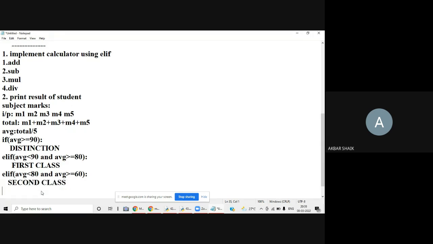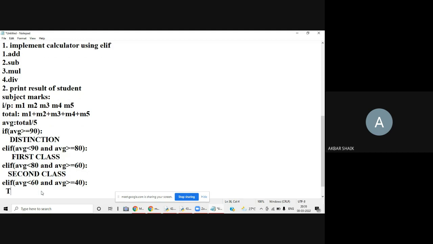Next, elif average less than 60 and average greater than or equals to 40. Then what will be done? We'll get a third class.